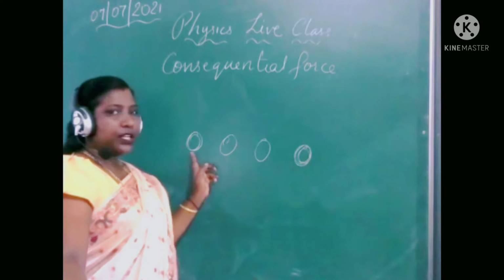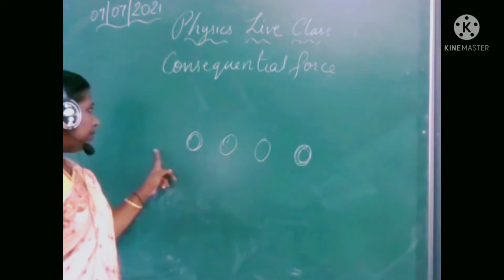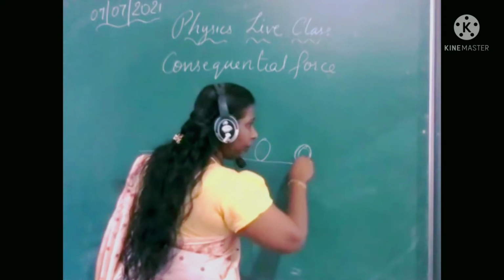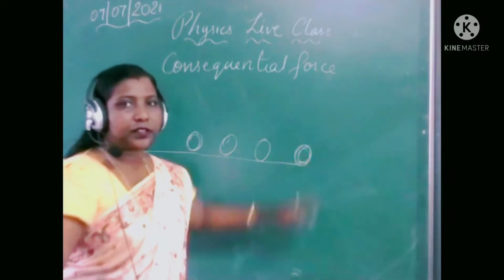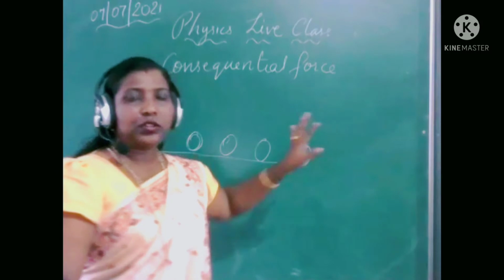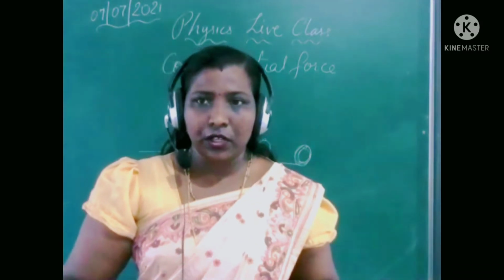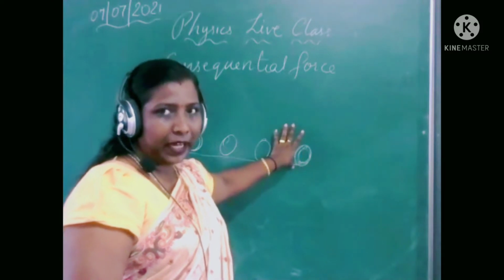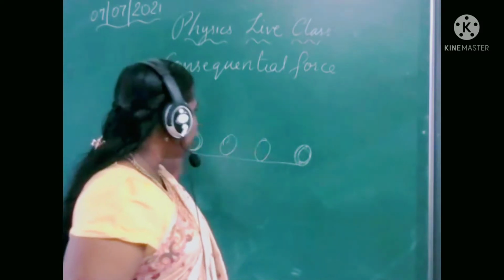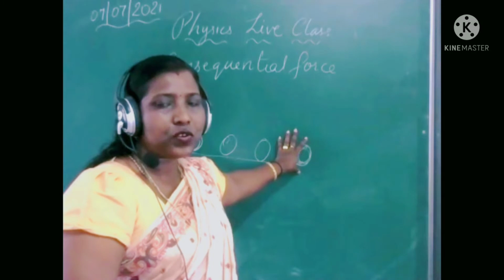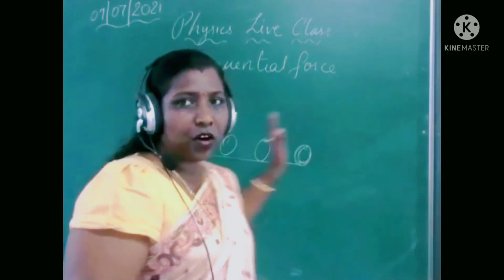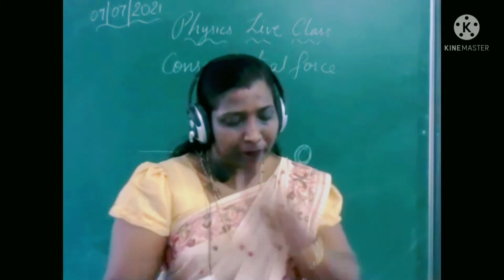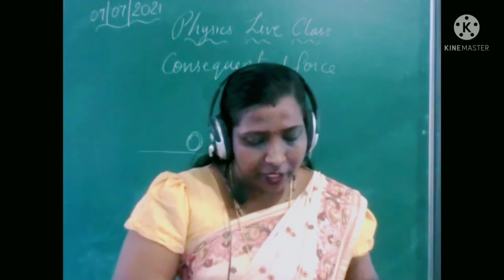Okay, when the ball is hit and it comes on, after some time it stops and gets to rest. So that is a consequential force. It has its own play. When we are playing, this consequential force is applied when it is in play. Okay, students.